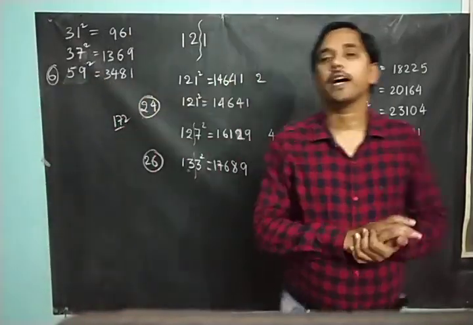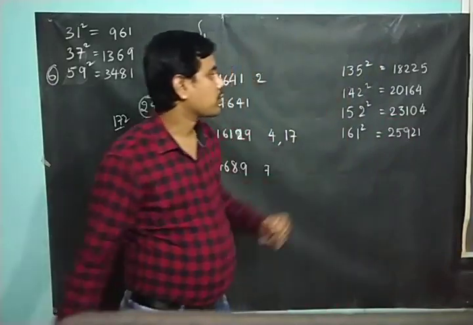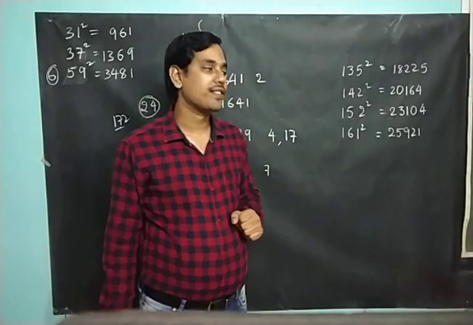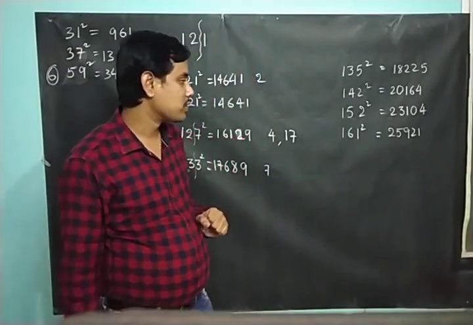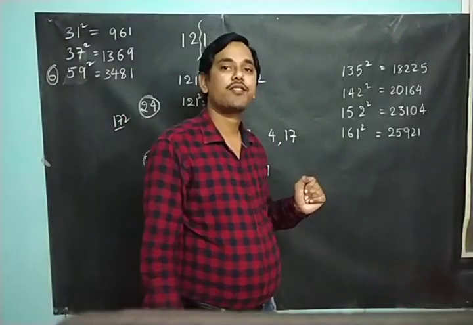So friends, I hope you have got the answers for this. 135 square will be 18225, 142 square will be 20164, 152 square will be 23104, 161 square will be 25921. Right?